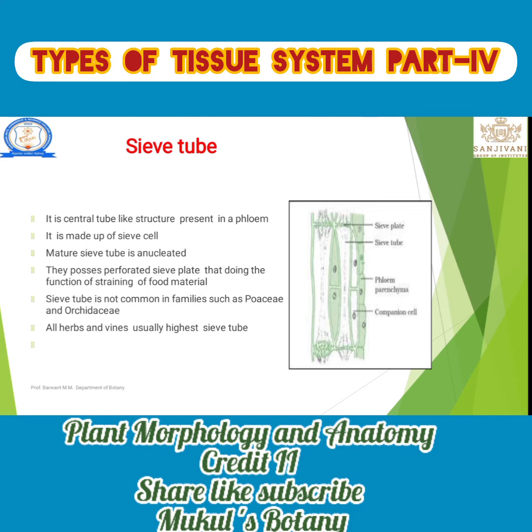Sieve tubes are not common in families such as Poaceae and Orchidaceae. That means the sieve tube is absent in those families, Poaceae and Orchidaceae. All herbs and vines usually have the highest amount of sieve tubes.